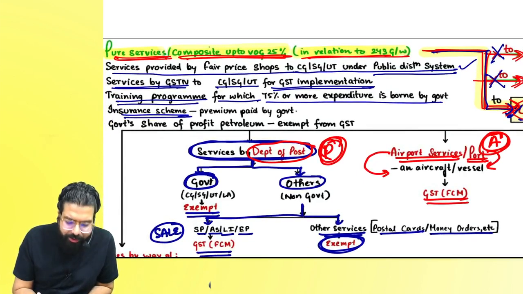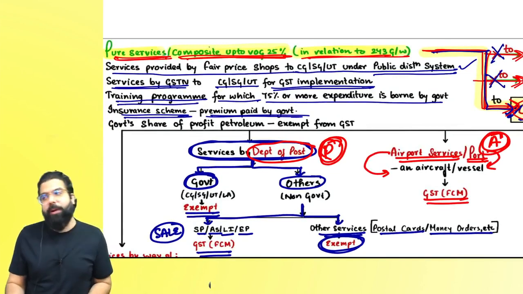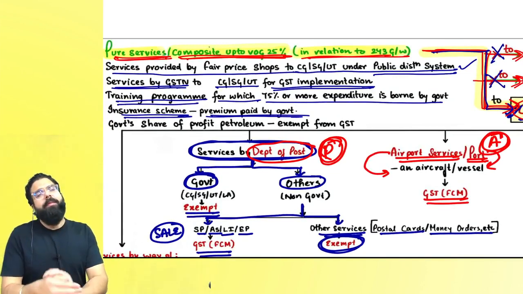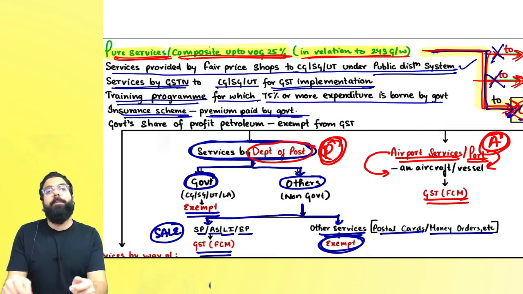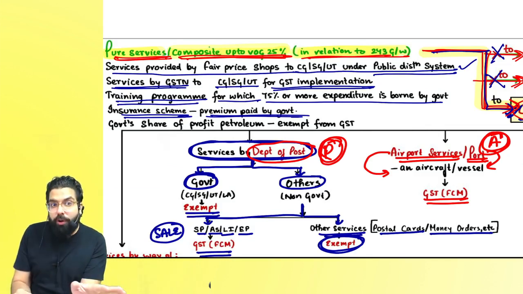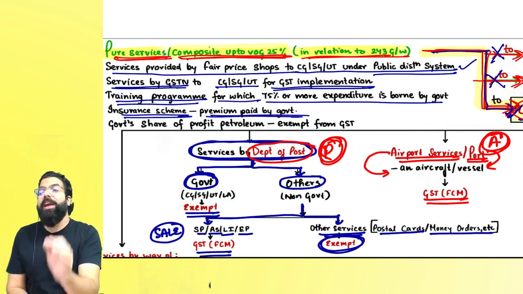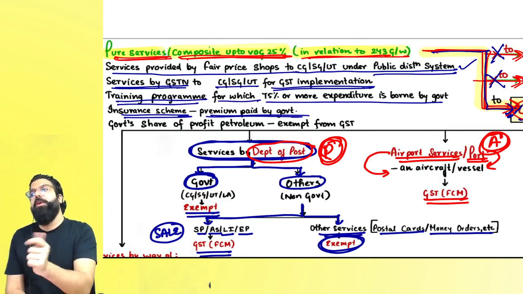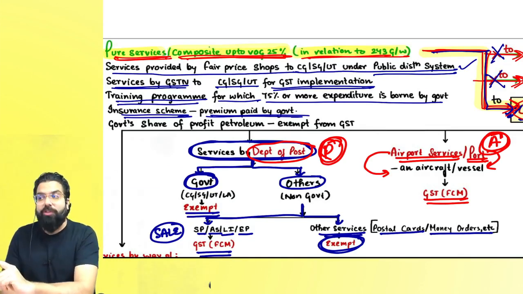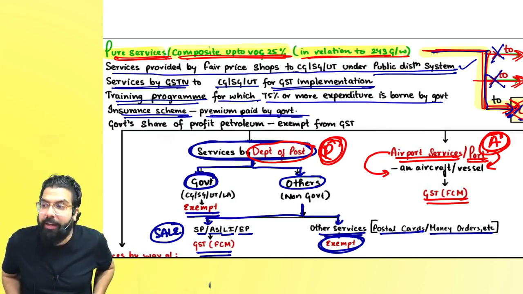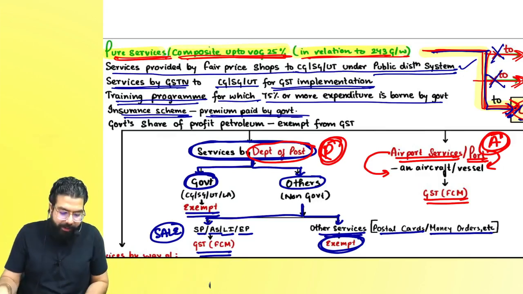If there is an insurance scheme where the premium is paid by the government, always remember, insurance scheme they will confuse you by saying that 75% of the premium is paid by the government. No. Then it is taxable, because insurance scheme where entire premium is paid by the government, only then it is exempted. Insurance scheme where the entire premium is paid by the government, only then it is exempted.